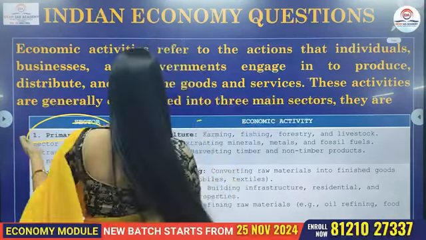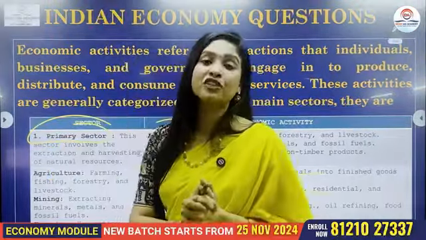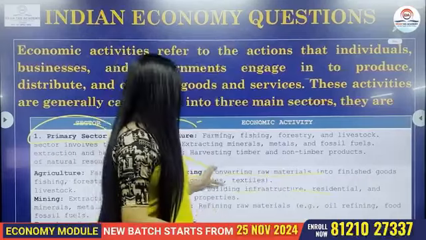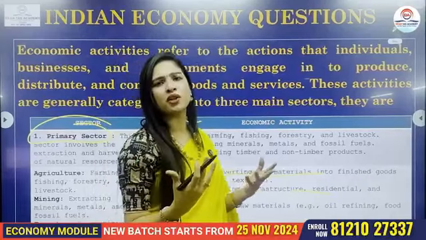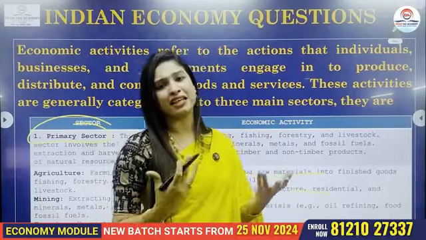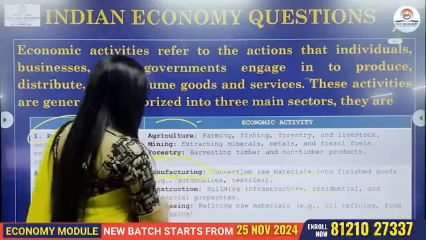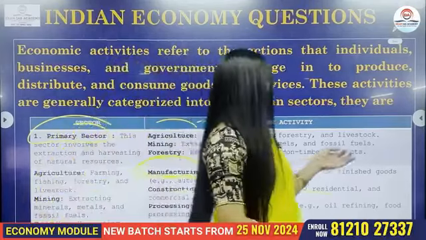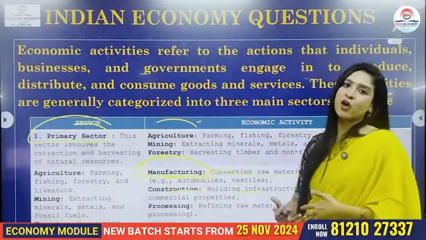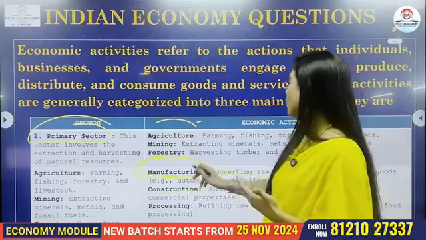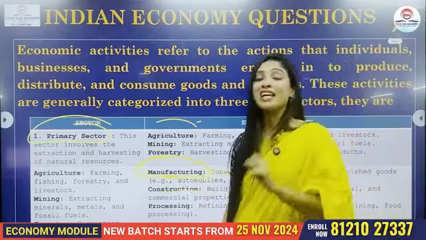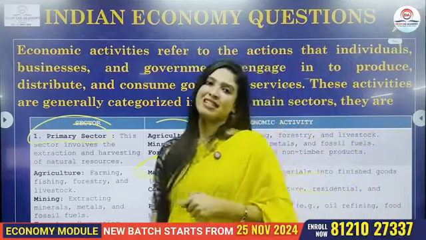Now, the next is the manufacturing sector. So now, manufacturing sector means what? Again, your industrial sector. Activities like your constructions, your converting raw materials into finished products, all these come under the industrial or the secondary or the manufacturing sector.